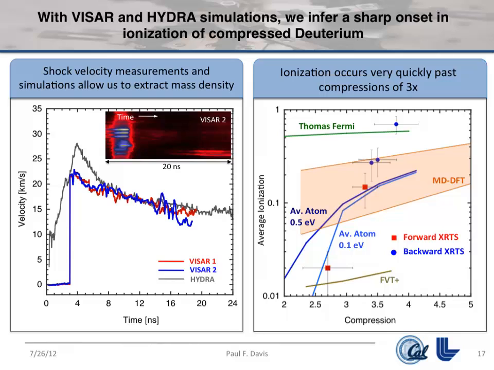This is an interesting plot because it says we can now microscopically look at what the electrons are doing. Rather than a macroscopic, this-is-what-a-shock-is-doing way, we can say this is where the electrons are beginning to become free. Is there a way to calculate this? So far the answer is there's no great way to calculate it, although Mike at Sandia and I have been talking back and forth about maybe a new way to do molecular dynamics simulations to really understand what's going on in that slope. That is a work in progress, but that's compressed deuterium.